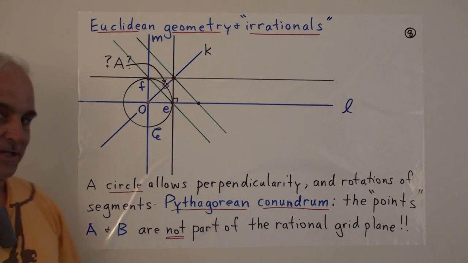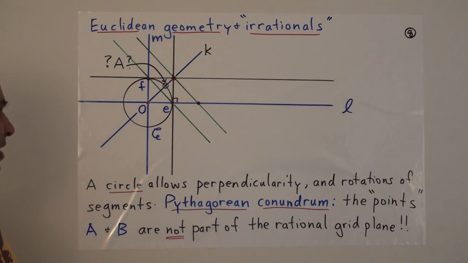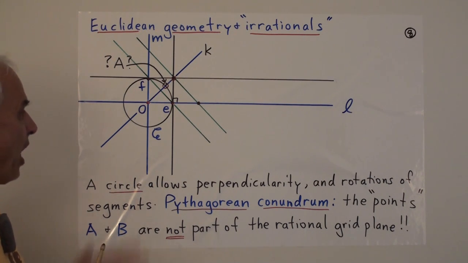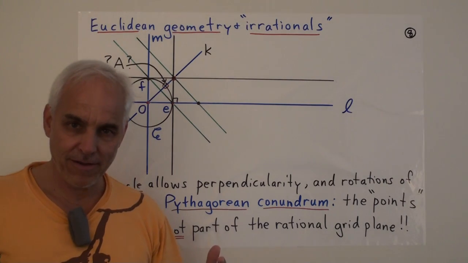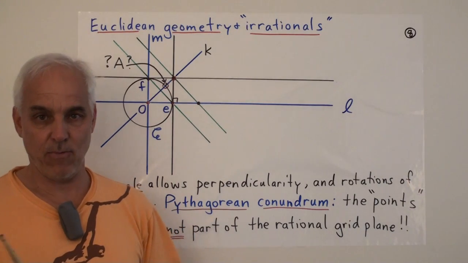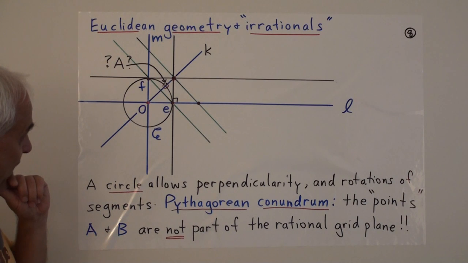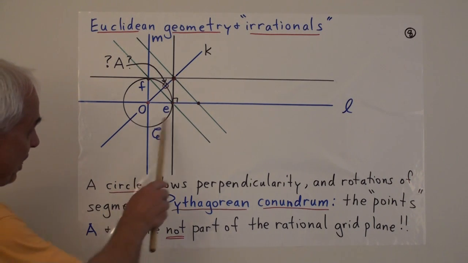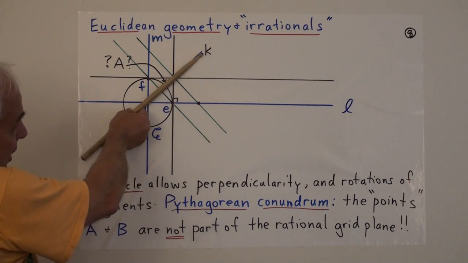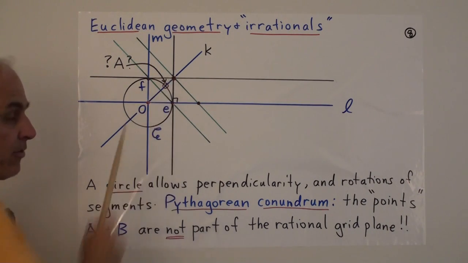But it also introduces a very big conundrum that you've all heard about, and that's that this new object, the circle, introduces points which are foreign to us, which don't seem to fit into the pre-existing framework. And we can see that here in a number of ways. One way is to look at the meet of the circle I've just drawn with this line here that goes through that fourth point of this parallelogram.